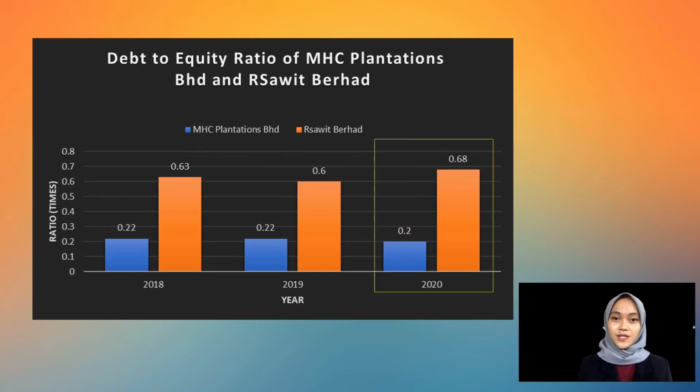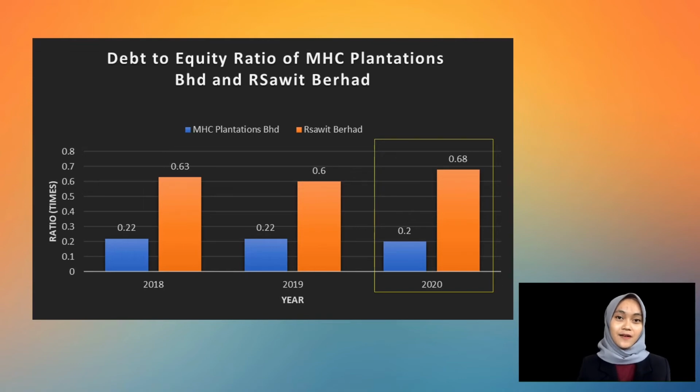MHC Plantation recorded the debt to equity ratio at 0.20 times, implying that for every 1 ringgit of equity, the business used 20 cents of debt to finance the asset. The company has the lowest debt to equity ratio, indicating that it has less debt on its record. Meanwhile, Rimbunan Sawit Berhad has the highest debt to equity of 0.68 times, implying that for every 1 ringgit of equity, the business used 68 cents of debt to finance the assets.